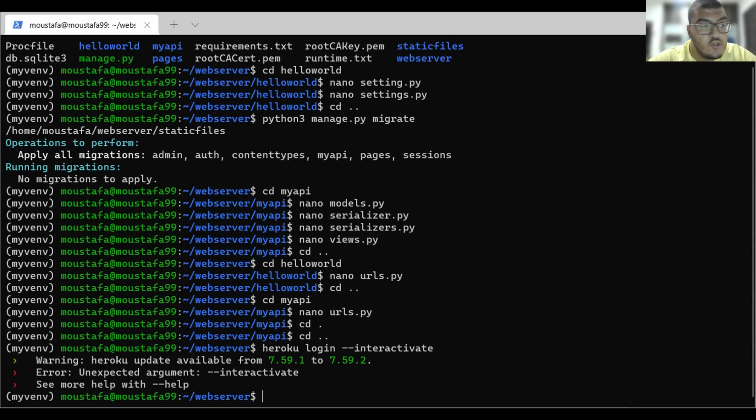So after we are done with this, we actually need to git push heroku, and we have actually named my branch in the GitHub web server. So this is basically how we can push our files from GitHub to our Heroku app. And this is all for the Django part in our application or in our web server. Next, I will discuss how we create the dashboard.